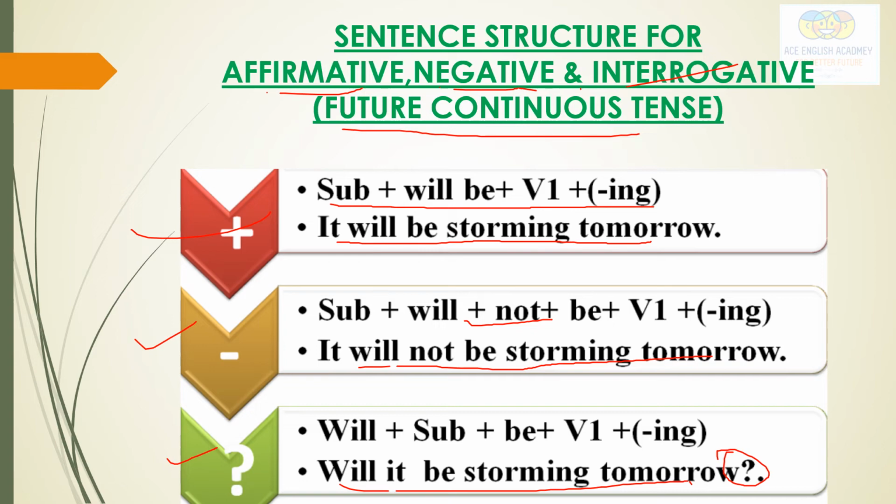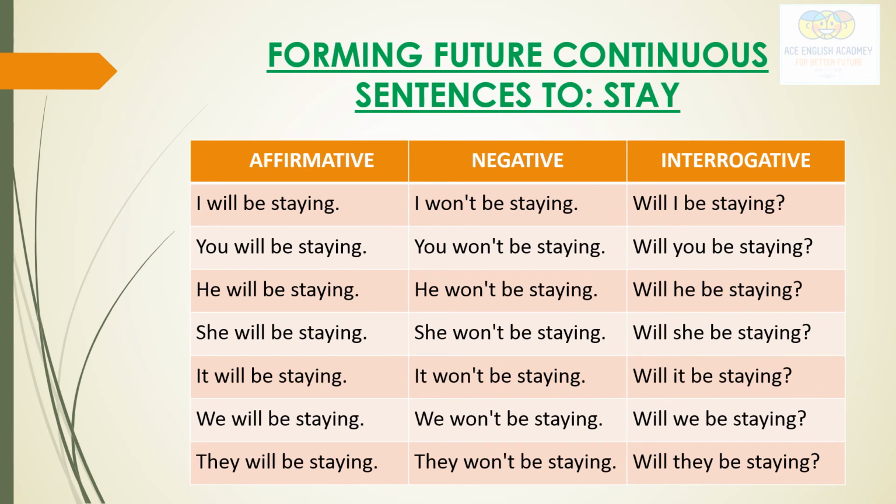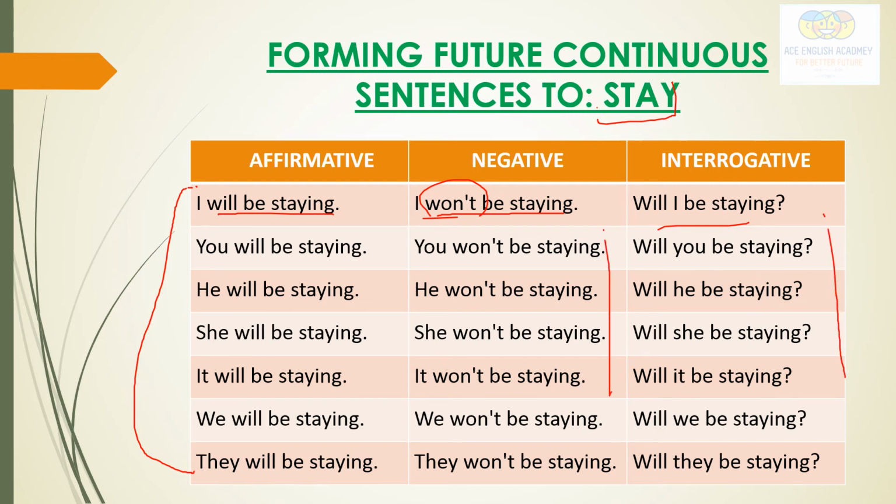Let's see the examples for all the types of sentences. So here are the sentences with the verb stay. I will be staying, I will not be staying. What do we call it? Won't. Will I be staying? So here I have used will with all of them. So you can go through all these sentences. Take your time, read all the sentences.